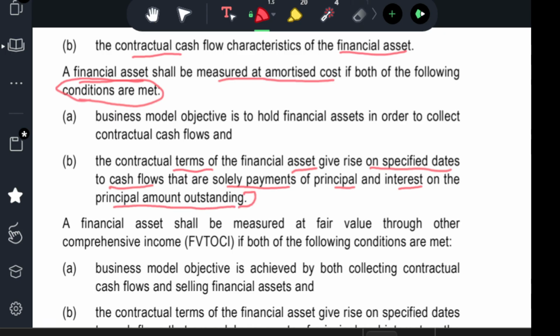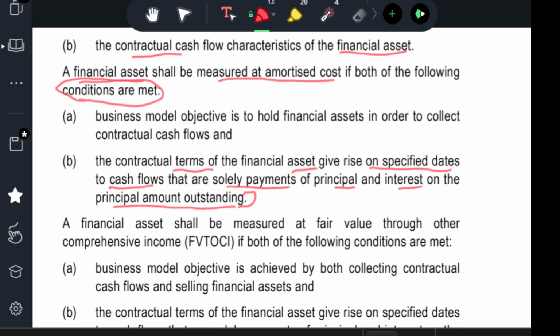The second thing is that there should be a contract, and that contract is within the period of the financial statement, that is, the expiry period has not been met. Then the amount received should be on a principal and interest basis, and the interest should be based on the principal outstanding, not some overrated thing. It should be on the basis of principal and interest.